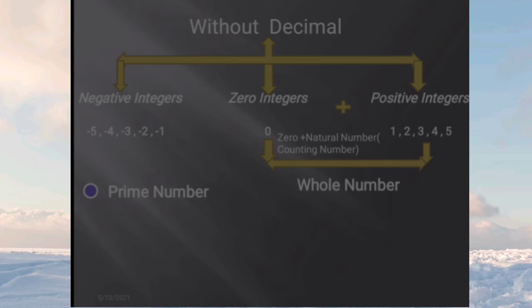So a prime number is a number that is divisible only by itself and 1. So that is called a prime number. I hope everyone understands.